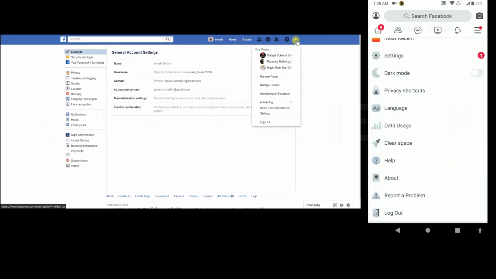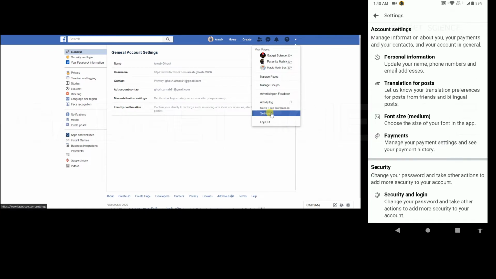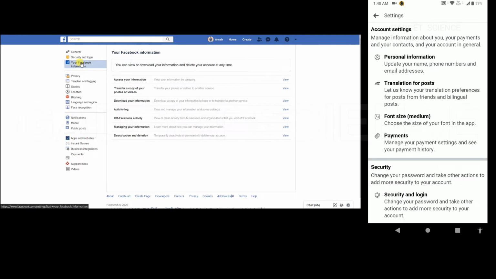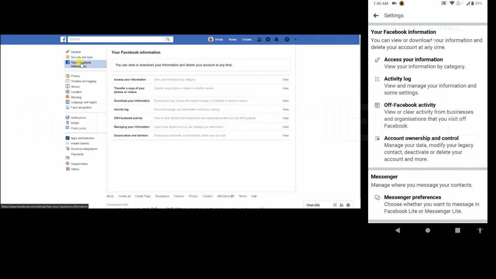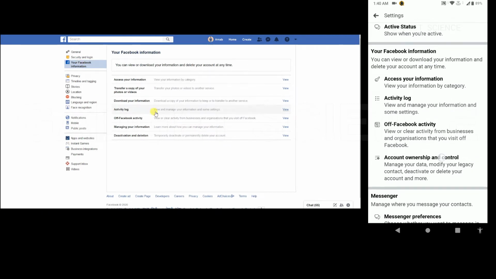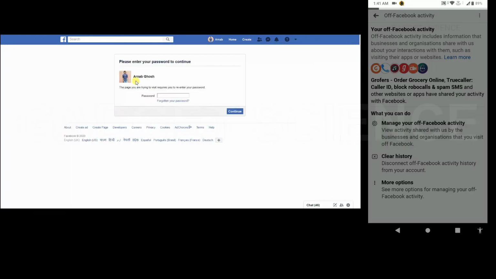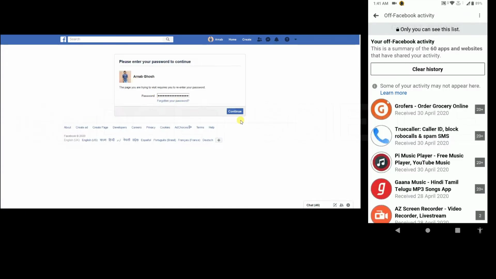Now let's go to the Facebook settings in your Facebook app or web page. Now go to your Facebook Information section. You will see something called Off Facebook Activity. Open it. You will see a row of apps from your phone. Tap or click on it. Now enter your password if needed and continue.